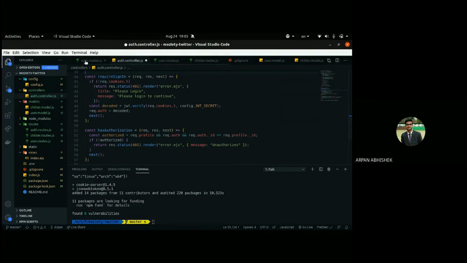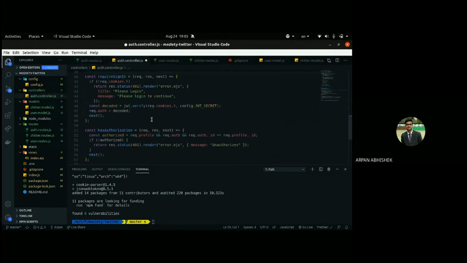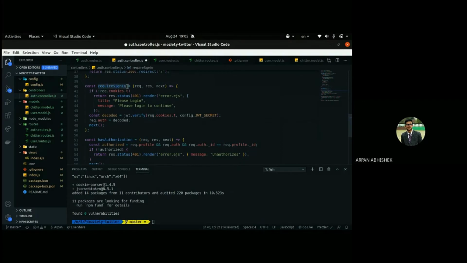So yeah. Okay. In the routes, there are only two routes, but we still have two other controllers. And what are these for? We don't want anyone to post inside our website unless he or she has logged in or signed up, right? So that's what this function does.